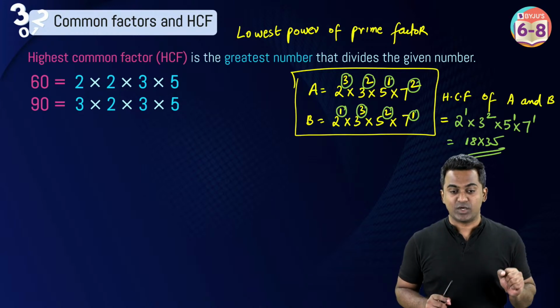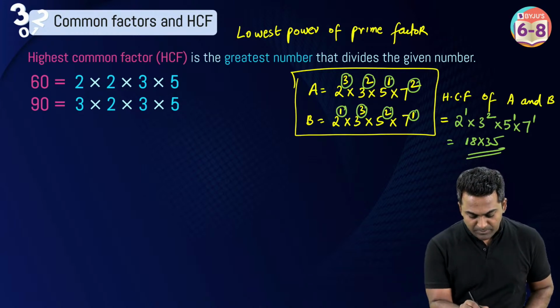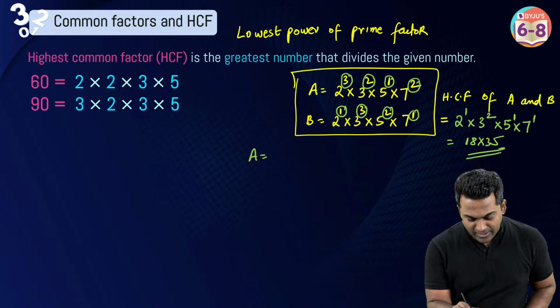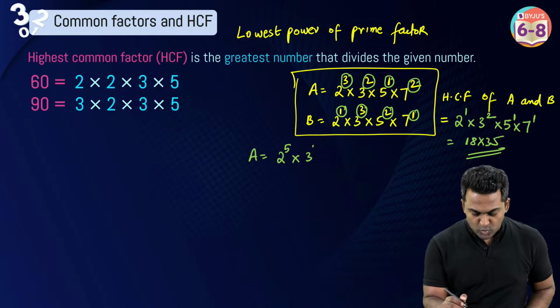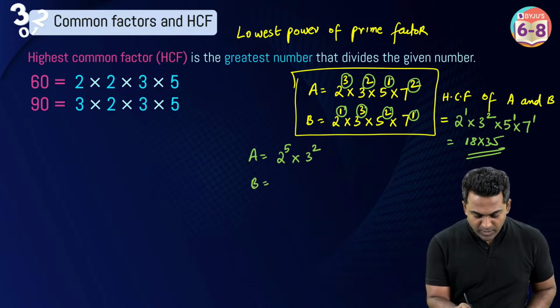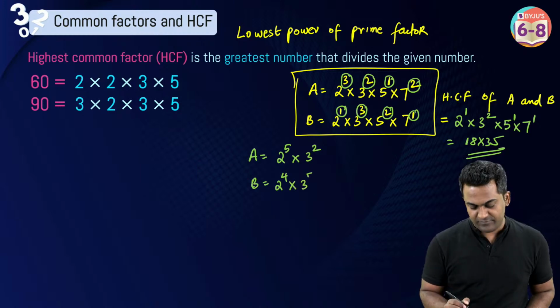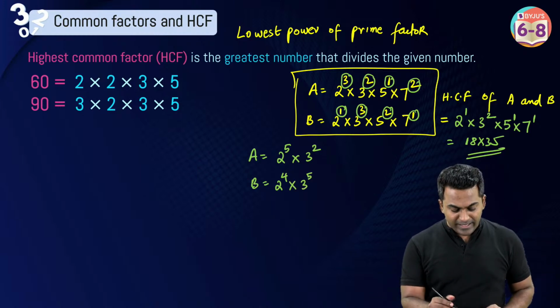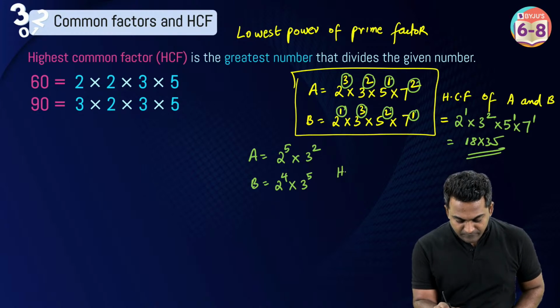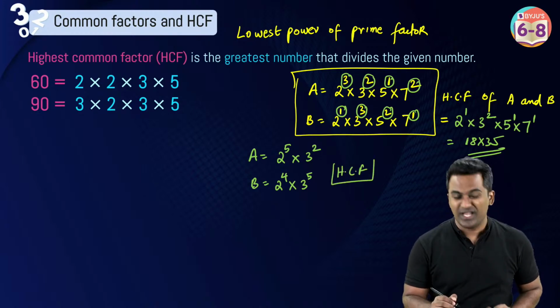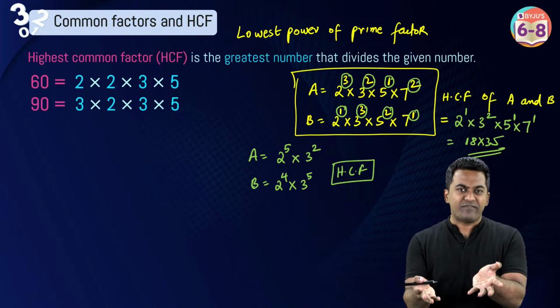Okay, someone says they're not understanding it. Let me just take another example. Let's suppose I write A here as 2 power 5 multiplied with 3 power 2. And B is going to be 2 power 4 multiplied with 3 power 5. I want to find out the HCF, because you've got to learn HCF using prime factorization, right?